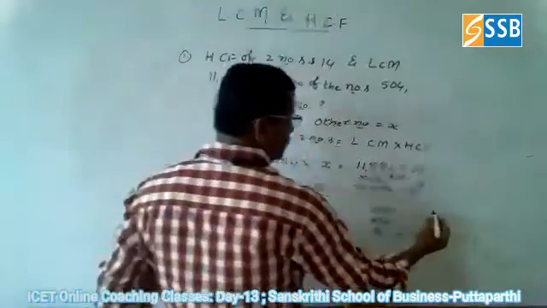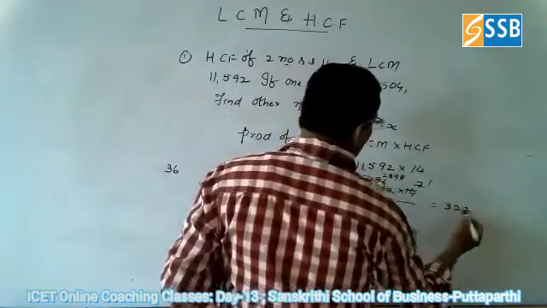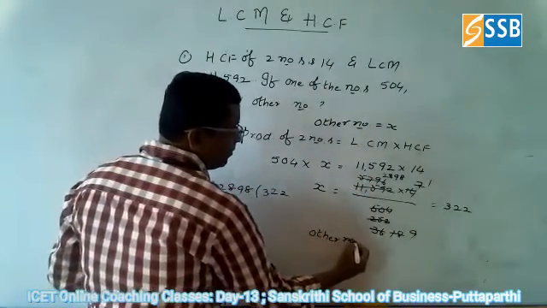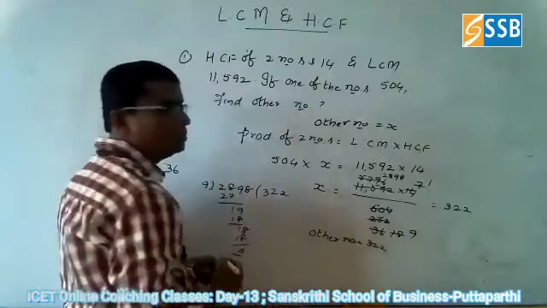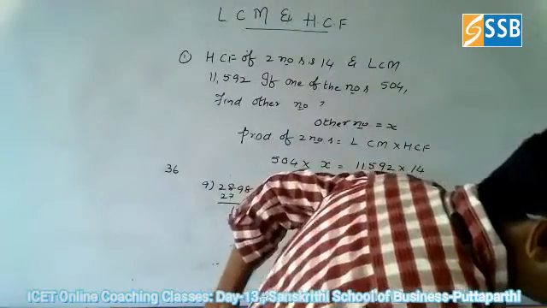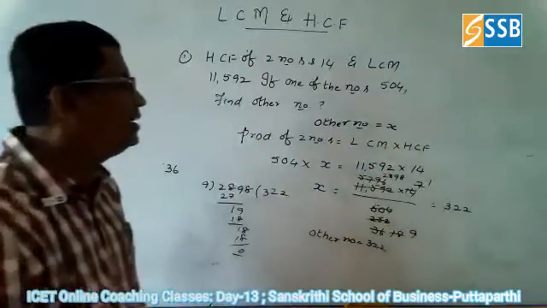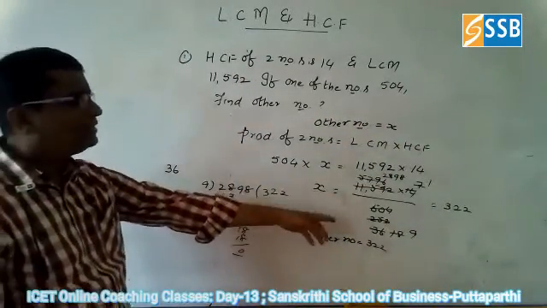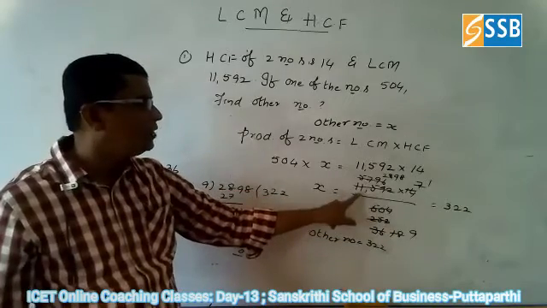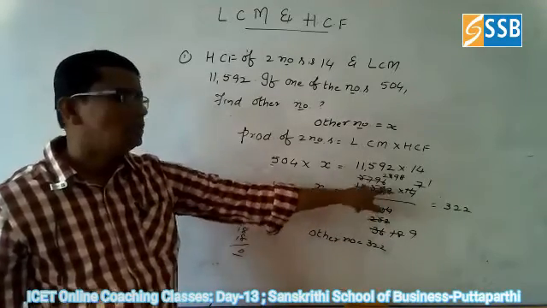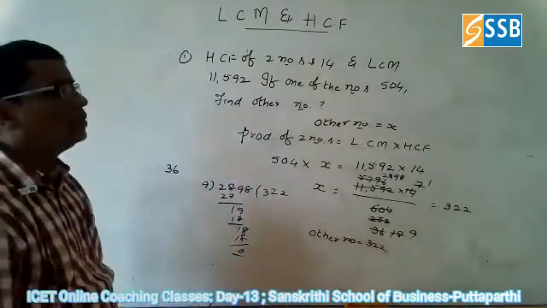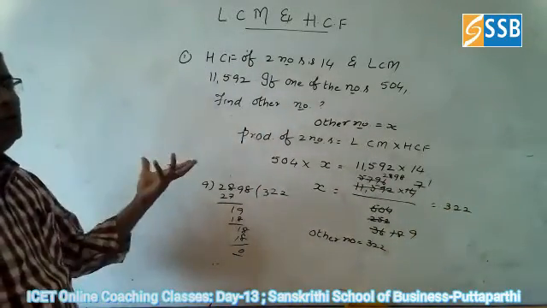So the answer is 322. What is X? X is nothing but the other number we assumed. So the other number is equal to 322. Good, good math, 322. If you divide like this, or directly, if you know the higher multiplication, divide 11,592 by 504 directly and multiply, write the answer 322. That is your choice how to do the problem.